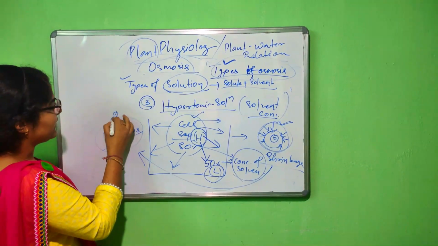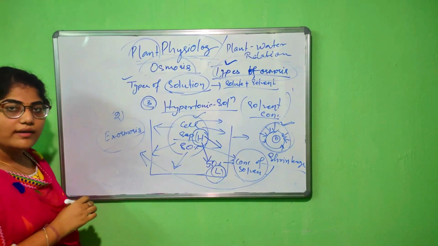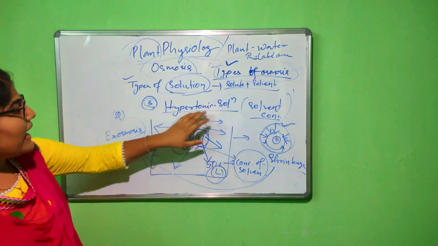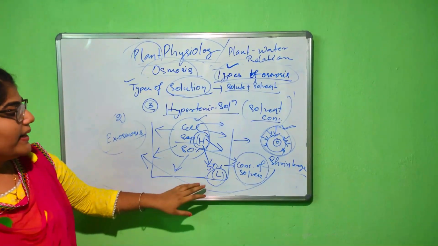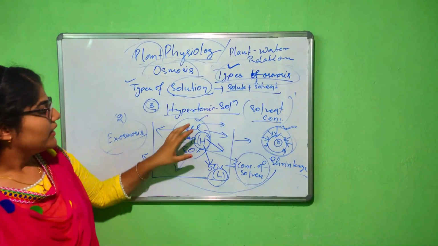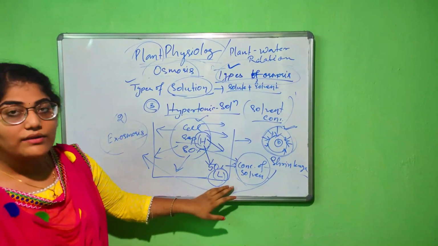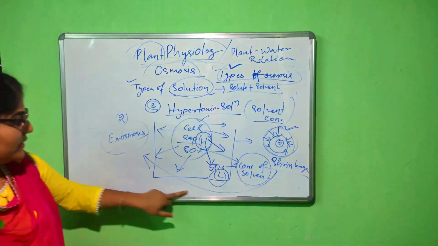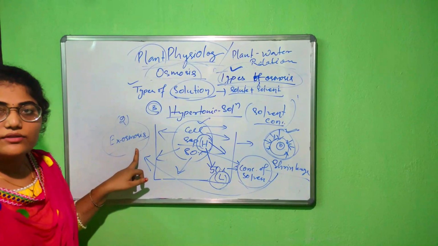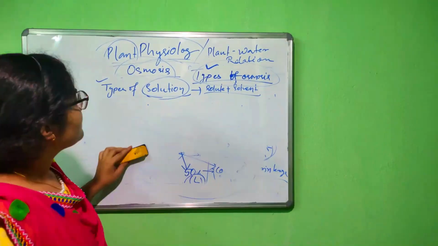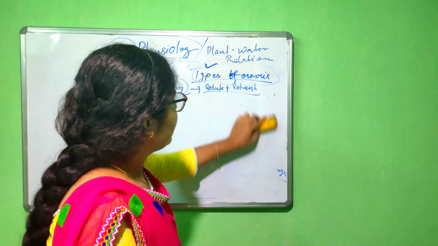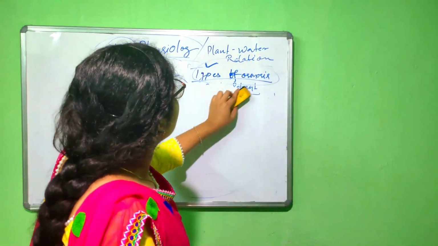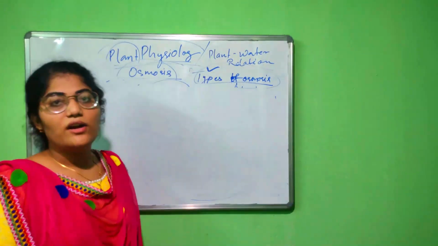Exosmosis is the second type of osmosis. Again, in a hypertonic solution, the movement of water occurs from inside towards the outer side, so it results in the shrinkage of the cell, which process we call exosmosis. Ultimately, the hypertonic solution, that is exosmosis, results in the flaccidity of the cell.